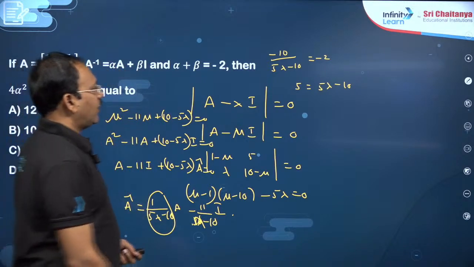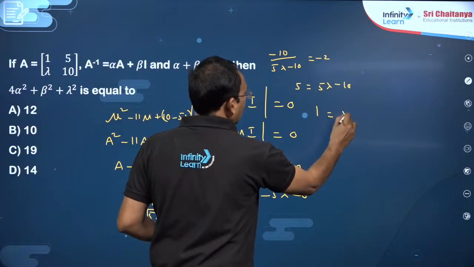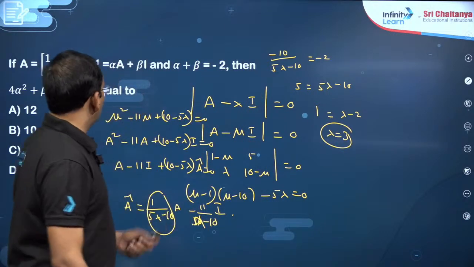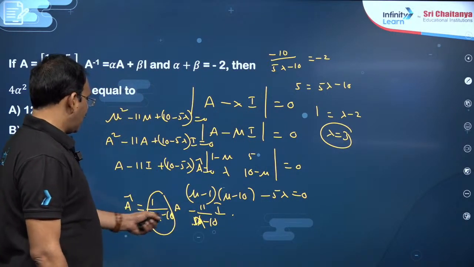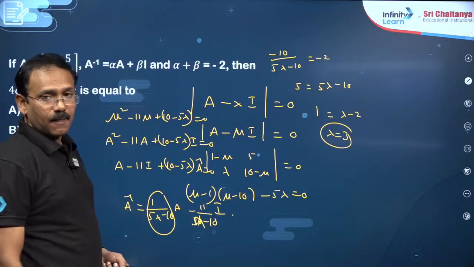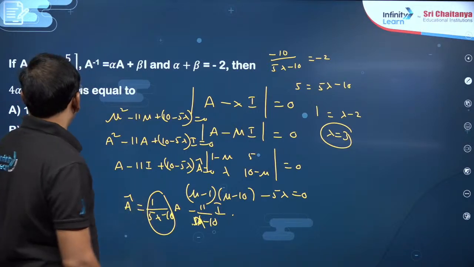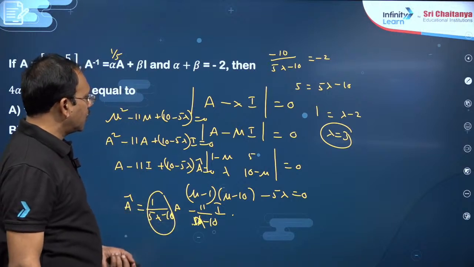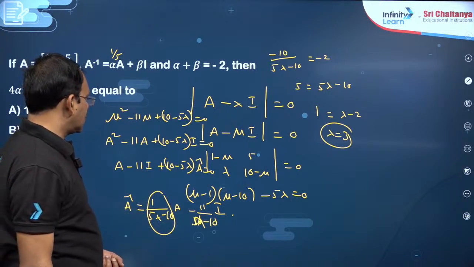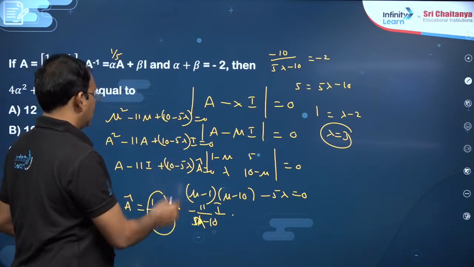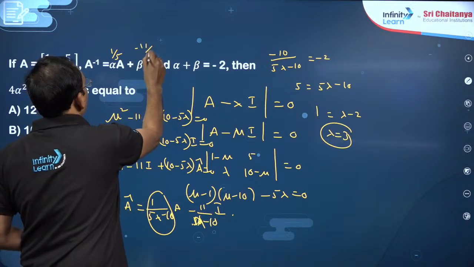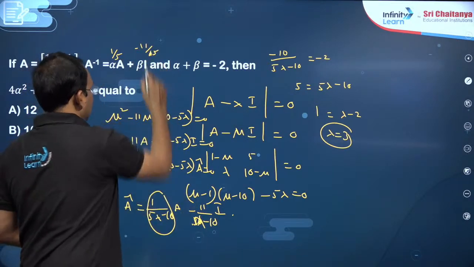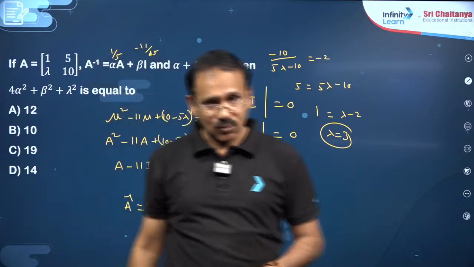So, you can cancel 5, 1 is equal to lambda minus 2, lambda is equal to 3, my dear friends. Once you know lambda is 3, 15 minus 10, which is 5, so alpha is 1 by 5 and beta also we can substitute, minus 11 by 5, you will get the answer. Okay, dear students. So, that is another method to solve this question.